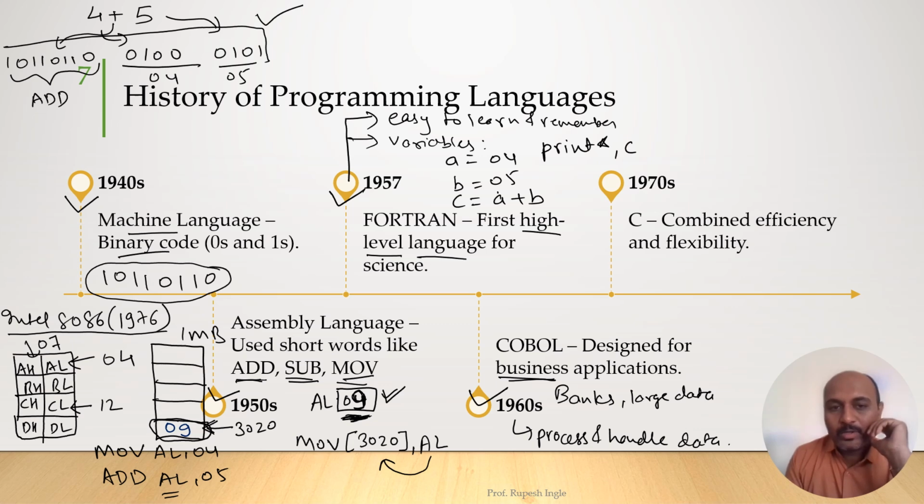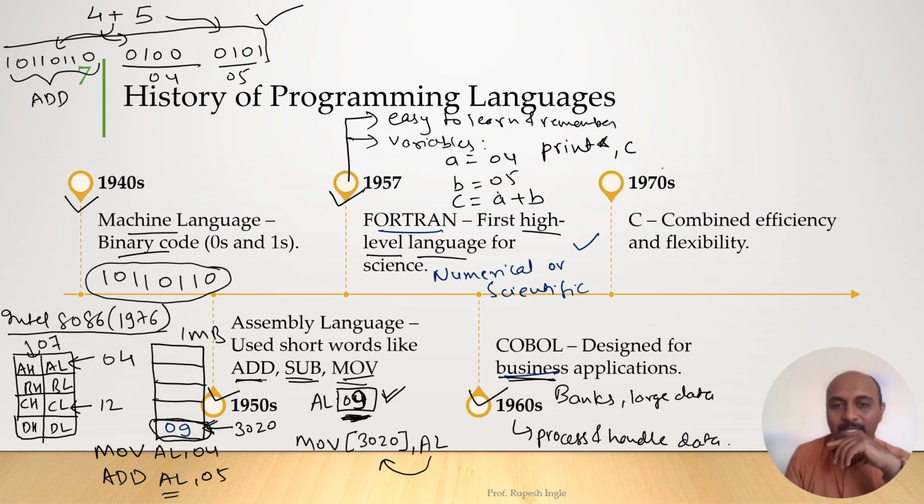But the Fortran language that we have seen was used for numerical or scientific calculation only. For that it became very popular. But for data related operations, the COBOL language became very popular.